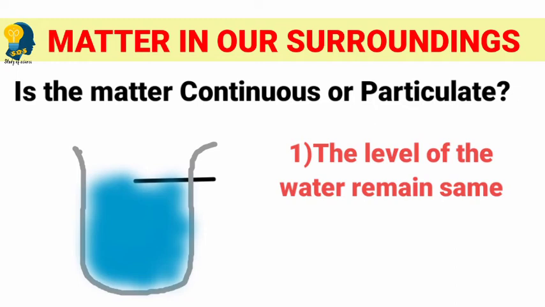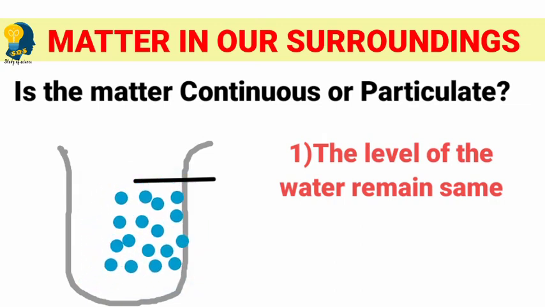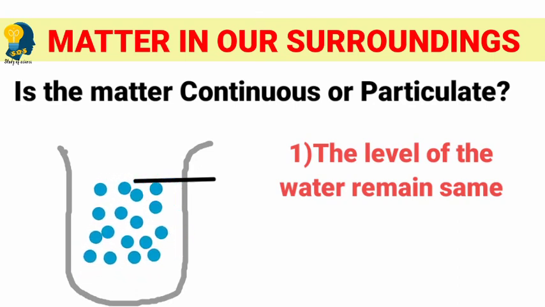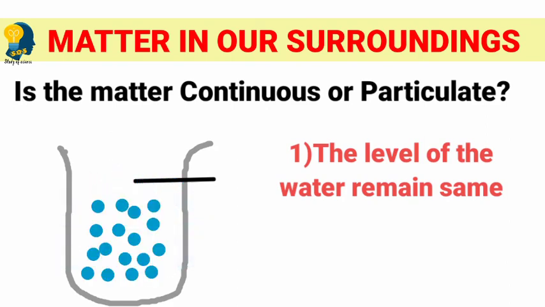It is because the molecules which are present in the water have some space in between them. Due to the presence of space, when we add some sugar or salt, the molecules present in them easily spread inside the water. That is the reason the level of the water remains constant even on the addition of the sugar or salt into it. Clear? See, there are some particles which are present in the water.